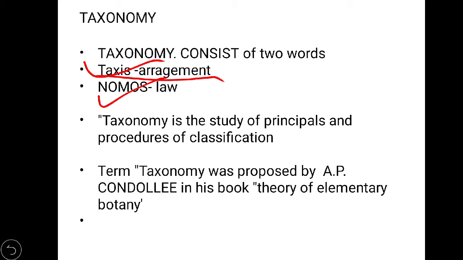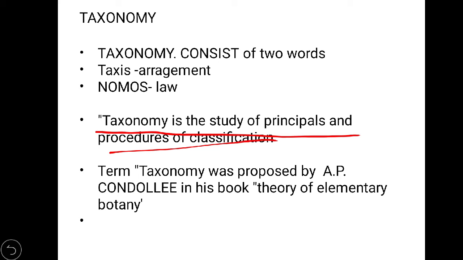So in taxonomy, what we do is arrange plants or living organisms according to various laws, which are basically decided by international agencies. So taxonomy means arranging living organisms in various categories, small groups or any kind, and also giving names to them. What is the definition of taxonomy?